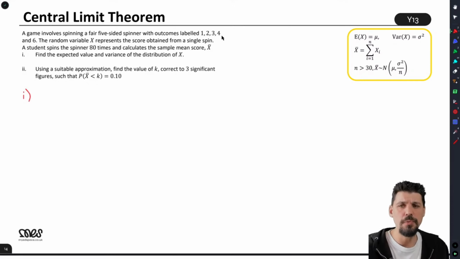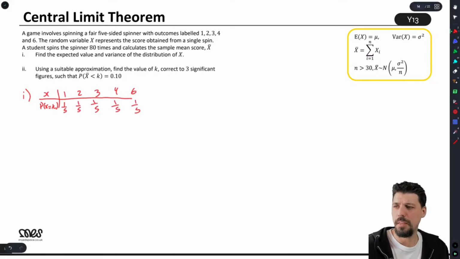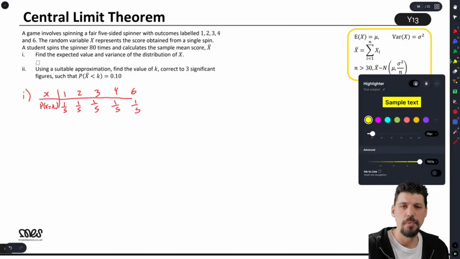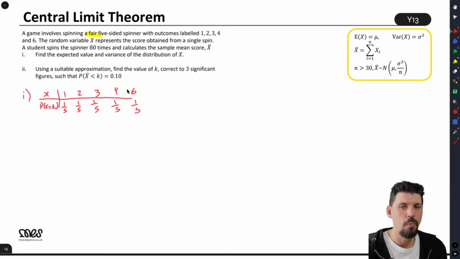So here we've got 1, 2, 3, 4, and 6 on a spinner, right? 1, 2, 3, 4, and 6. 1/5, 1/5, 1/5, 1/5, 1/5. How do I know it's 1/5? Fair. Is this uniform? It is not uniform. Why? Because that gap there isn't the same as all the other gaps. So it is not uniform. Okay?